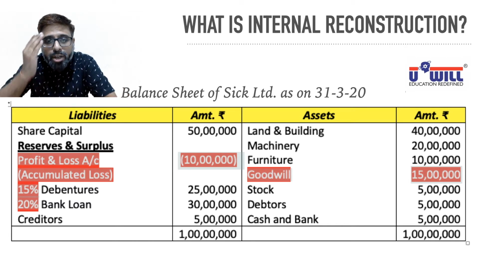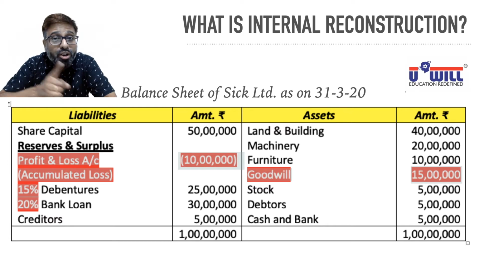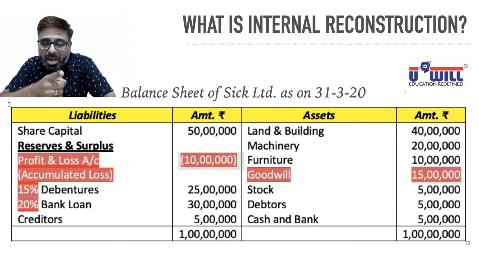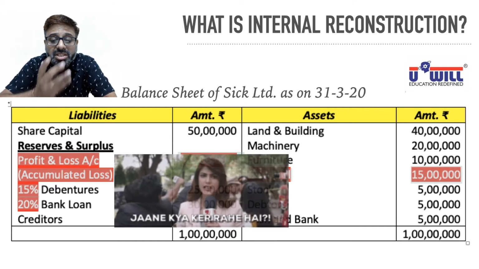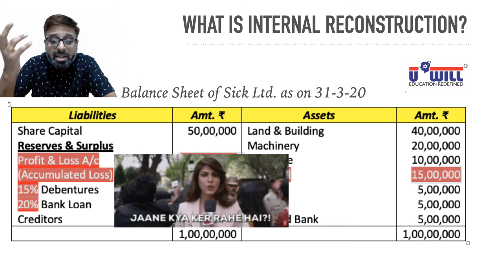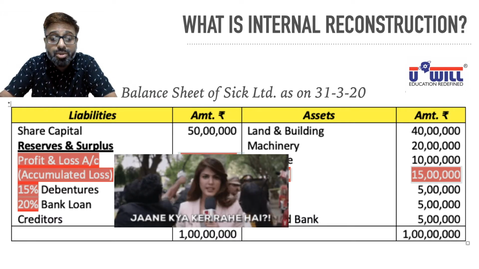So much of manipulation done by the board of directors in making the balance sheet. In audit, sir would have explained you window dressing. This is window dressing. Window dressing means to cover the loss. You have shown goodwill also on the asset side. Fraud by the board of directors. As I said, poorly managed company already. To cover up the things, window dressing is done by showing goodwill of 15 lakhs. How is it possible? What are the board of directors doing? What are the accountants doing? What are the statutory auditors doing?